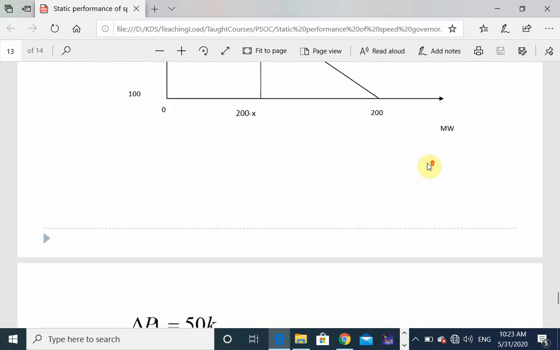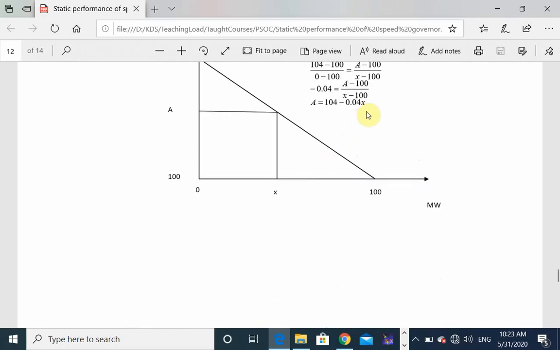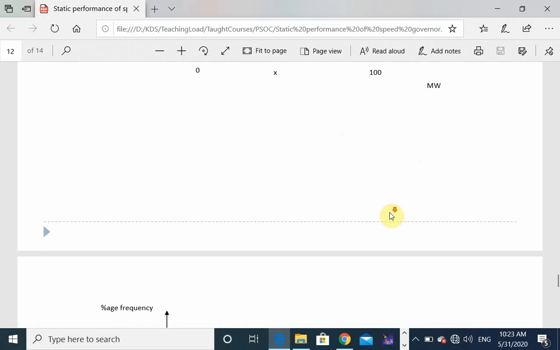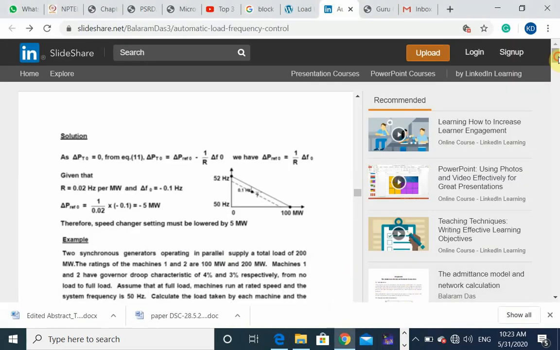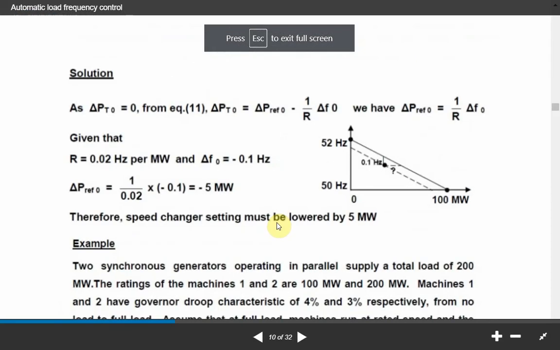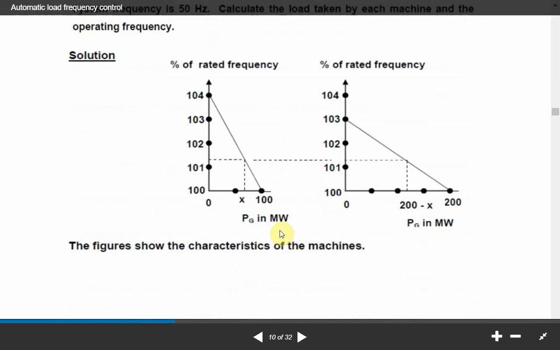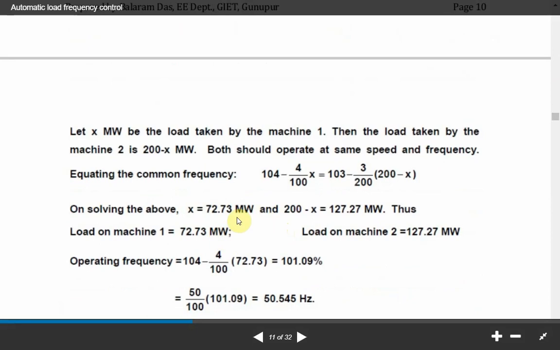Now we can find out x by comparing these two equations. So here you can find out that x will have the value 72.73 megawatt. This is supplied by generator number 1, and 200 minus x, 127.27 megawatt, is supplied by generator number 2.